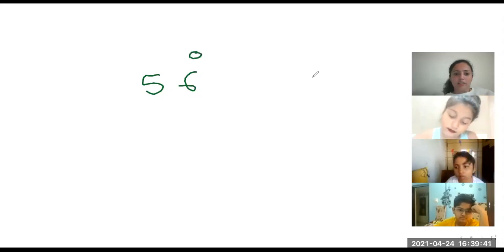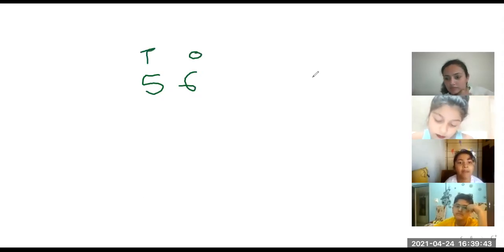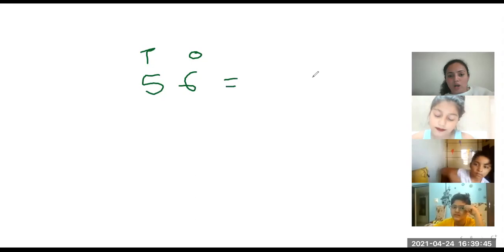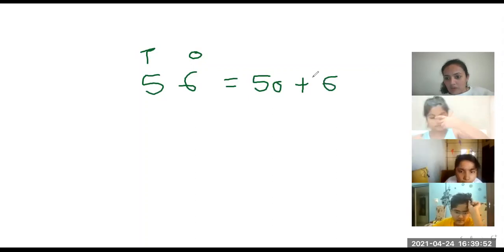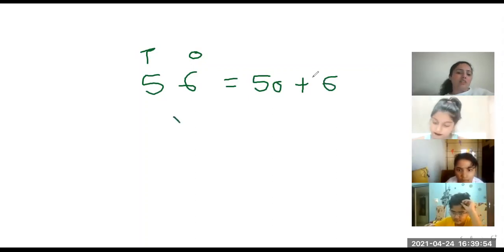This is our ones place and this is our tens place. You know how to write it in the expanded form. I think you all must have done it in your classes. 50 plus 6. Clear? Yeah. So if you want to multiply it with 7,